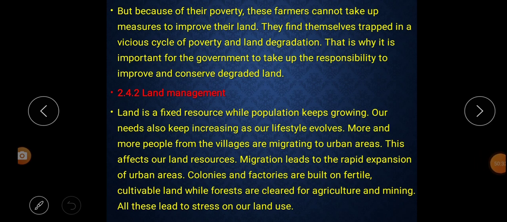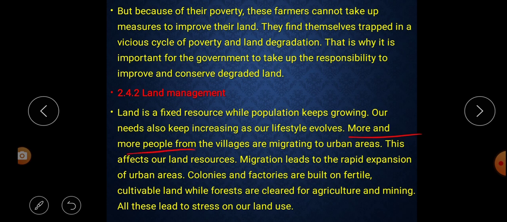So far we have been learning how land gets degraded, but now at the following point we are going to learn how we can manage the land, or land management. Land is a fixed resource while population keeps growing. We know that land is a fixed resource, but the population is growing day by day, year by year. Our needs also keep increasing, our lifestyle evolves. That means as the population grows, our needs also increase according to our lifestyle.